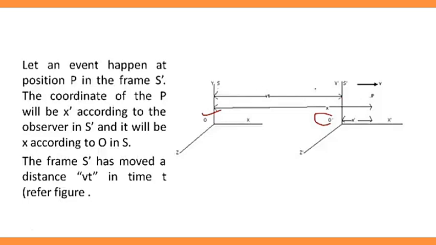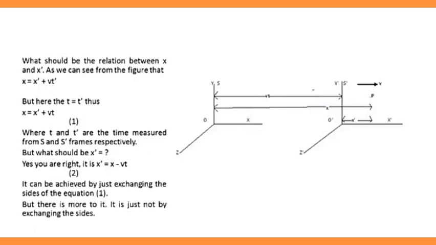There is a distance between these two frames S and S dash at a particular time t, because we know that distance equals velocity into time. This is equal to speed into time. I repeat, P is the position where the event occurs, x dash is the coordinate of the event from frame S dash, x is the coordinate of the event from frame S, and vt is the difference between the two frames, that is, S and S dash.